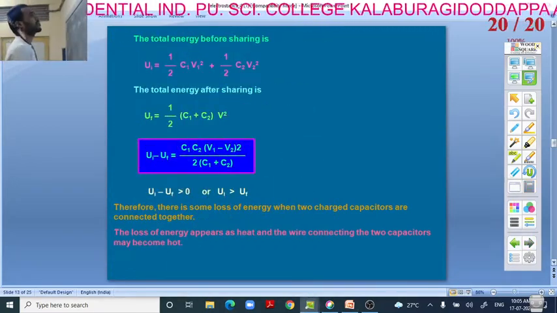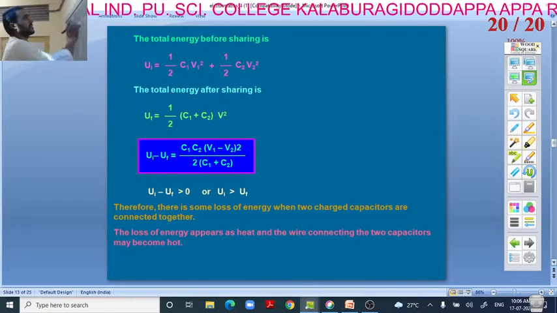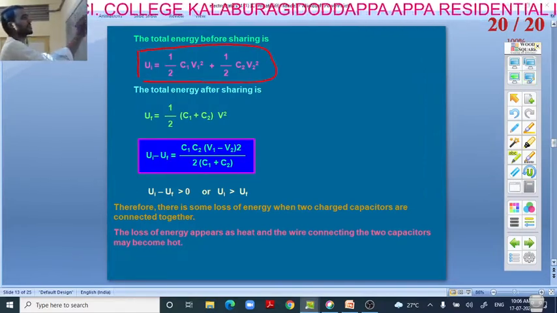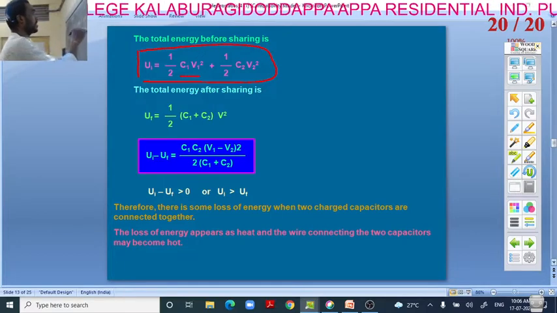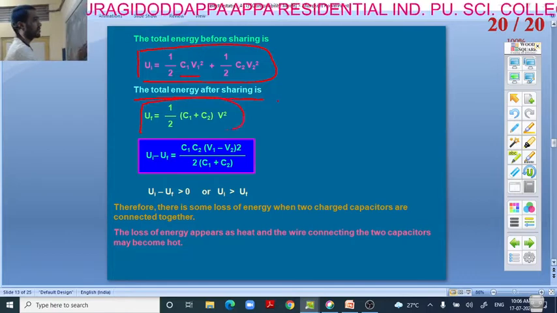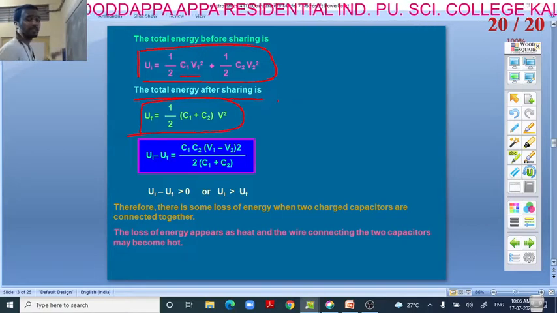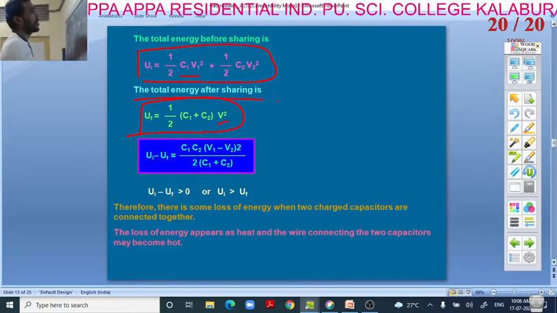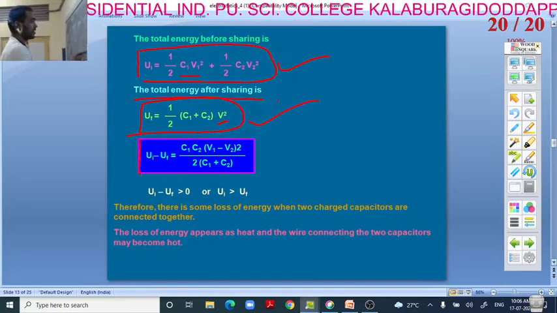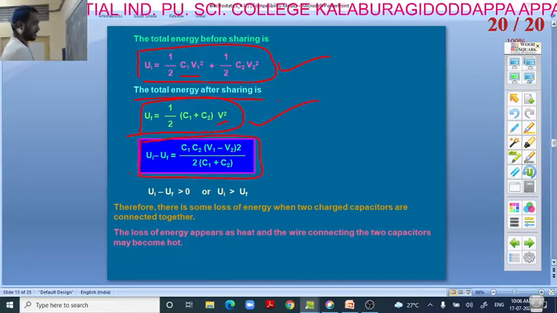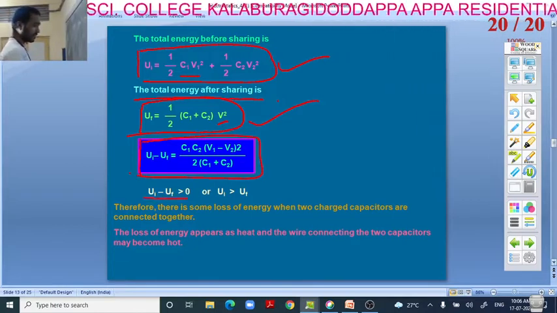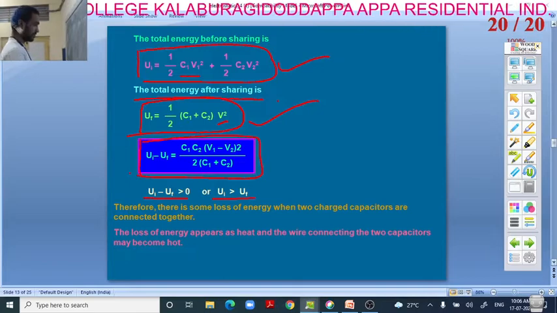Total energy before sharing is, say, half C1 V1 square plus C2 V2 square. Total energy after sharing, you observe, is half C1 plus C2 into V square. You have to remember this. Finally, from both the equations, we can write this. These are the two conditions.